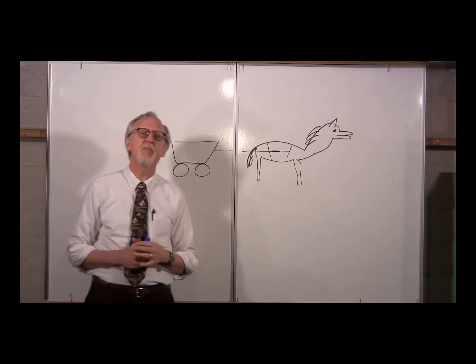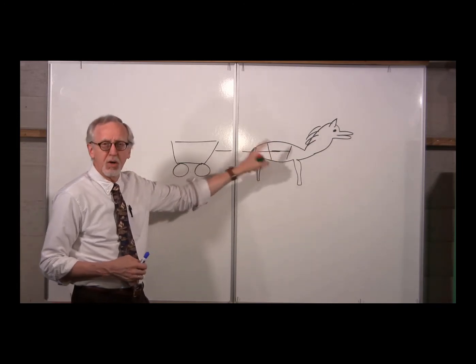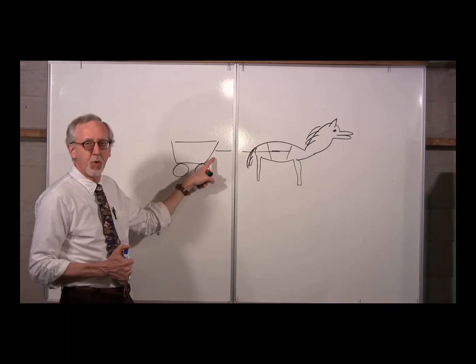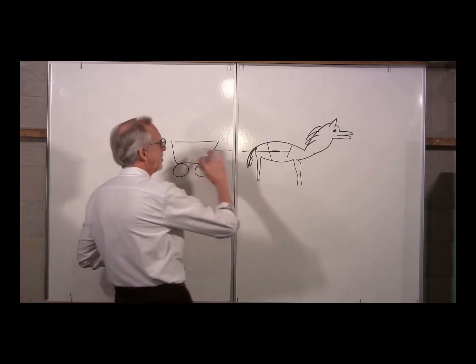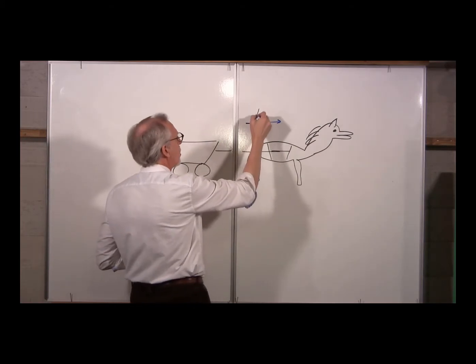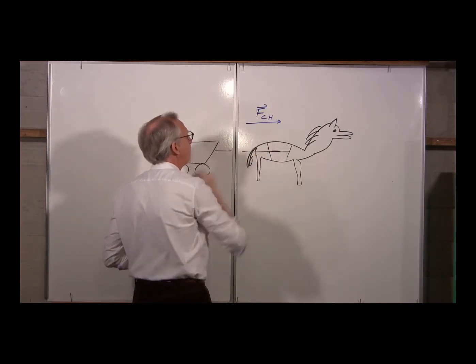Now, let's think about the forces involved. First of all, let's imagine the horse is trying to pull the cart forward. So, the horse is exerting a force on the cart. The horse is pulling the cart forward. So, we have a force like this. We'll call that the force on the cart due to the horse.